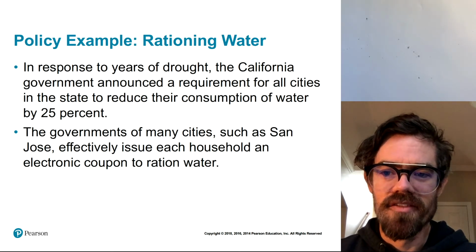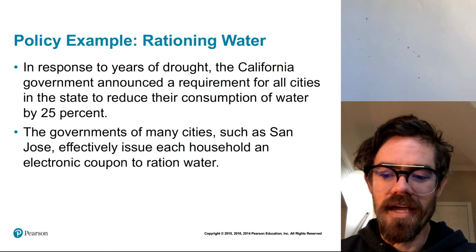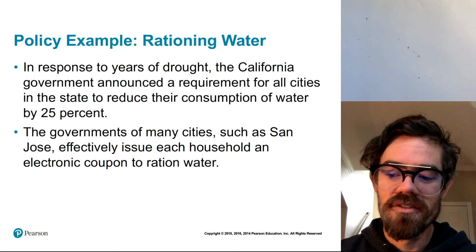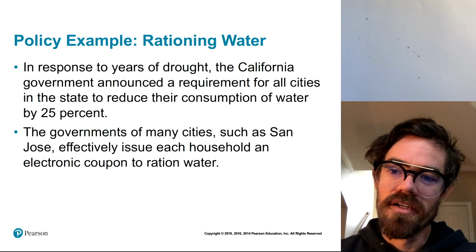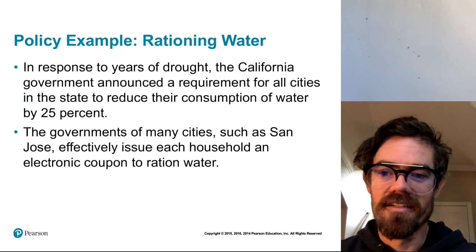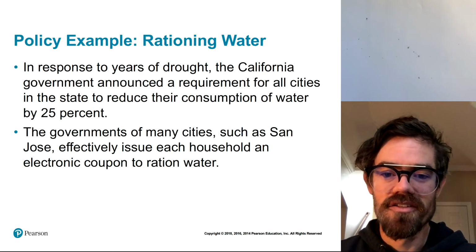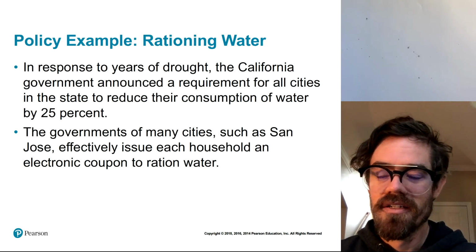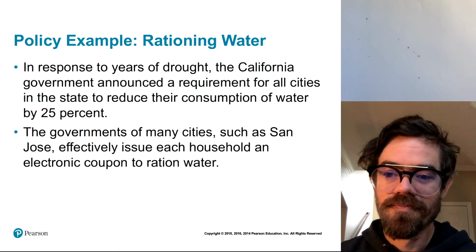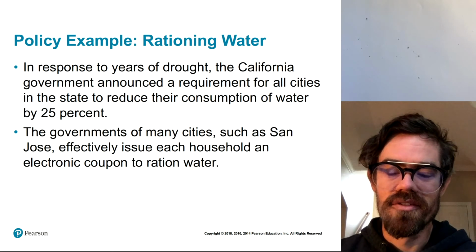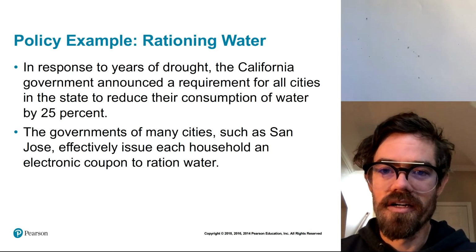Another example would be the gas shortage in the 1970s, when gas stations were limiting customers to, say, 5 or 10 gallons per visit. That's another example of rationing via coupons. They don't have to be physical coupons or even digital. It can just be a quantity limit.